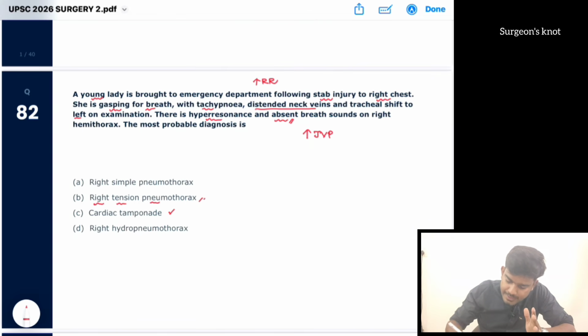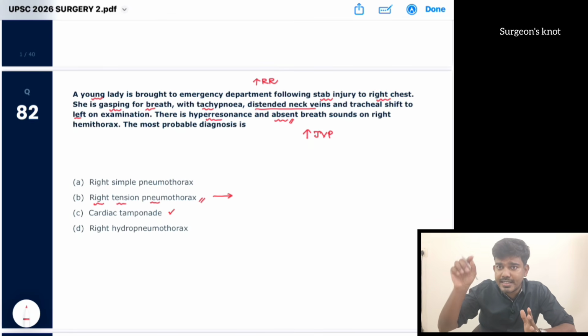How are we going to manage this patient? Initially, for emergency, we can do a needle thoracocentesis. Okay, definitive management is we have to place an ICD. Also, in that penetrating trauma, the stab injury, we have to seal it with the adhesive. 3 sides we have to seal and leave one side open, so that it acts as a one way valve. The air inside alone will go out, so it will be helpful.